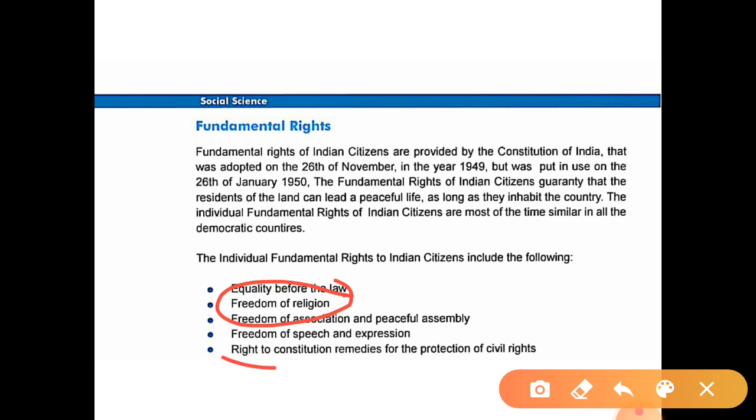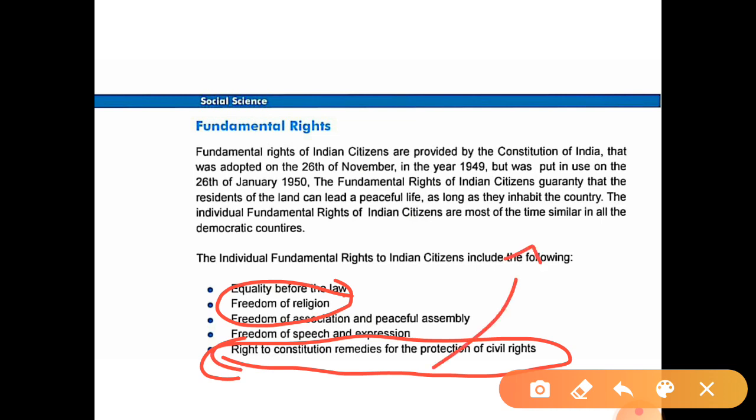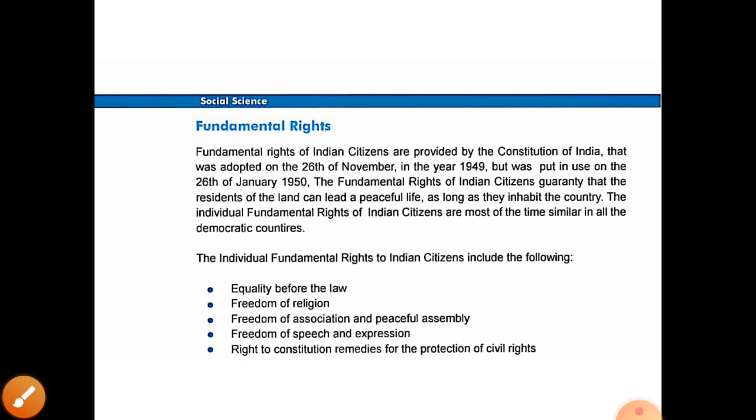According to this last fundamental right, the right to constitutional remedies for the protection of civil rights, they can go to court and get justice. So here we completed lesson number 3, Indian Constitution, about the preamble, some salient features and fundamental rights.